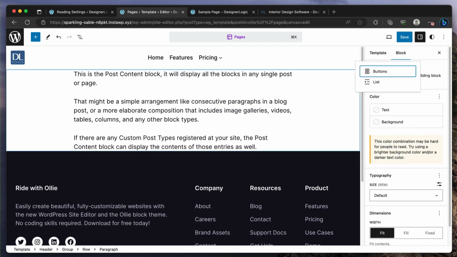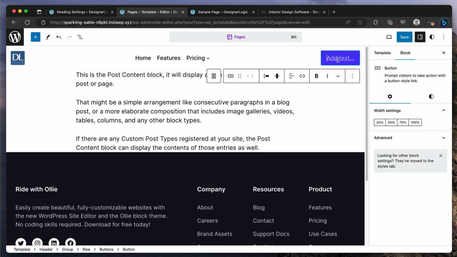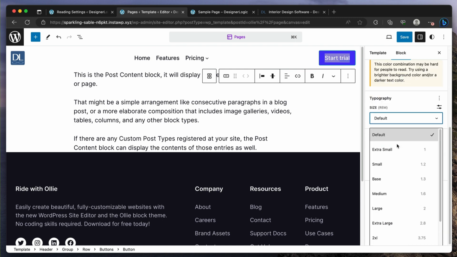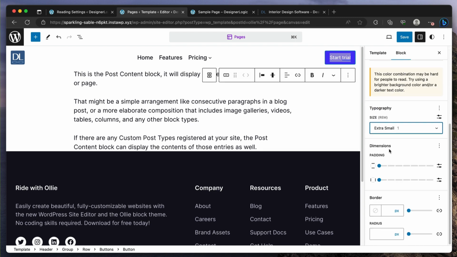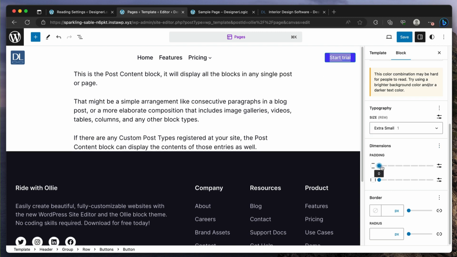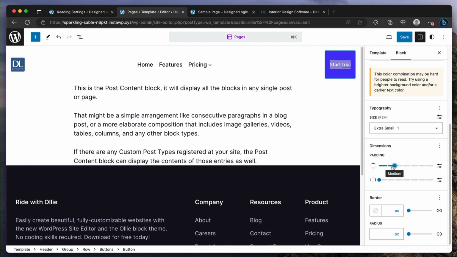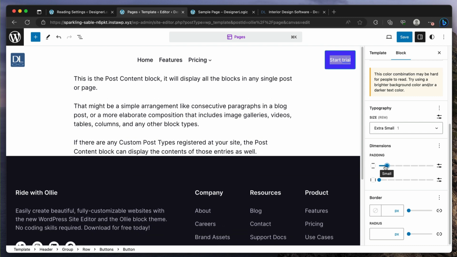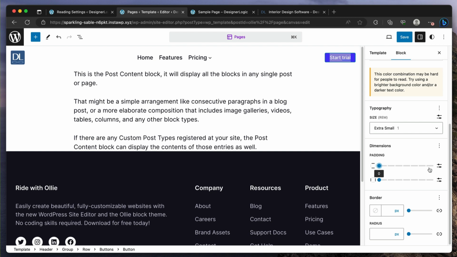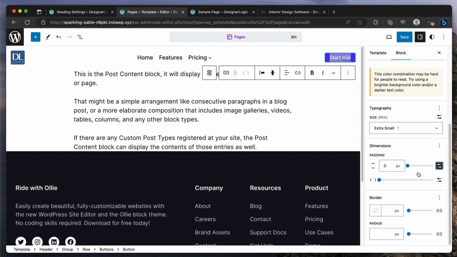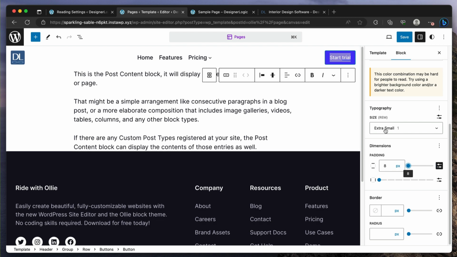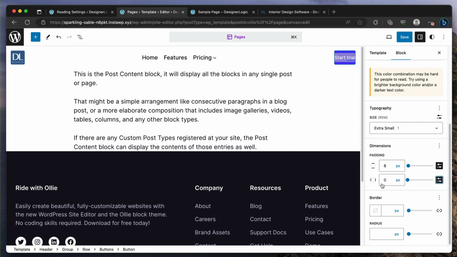We can also do this, and make this smaller. And we can make it less padding. And with padding, it'll do your base sizes based on what the theme style is. But you can also do set custom size, and then you could just do whatever you want there as well. So sometimes you want to do that, sometimes you don't.